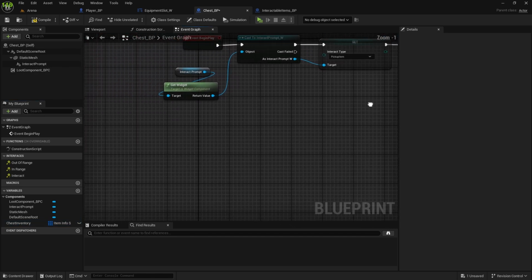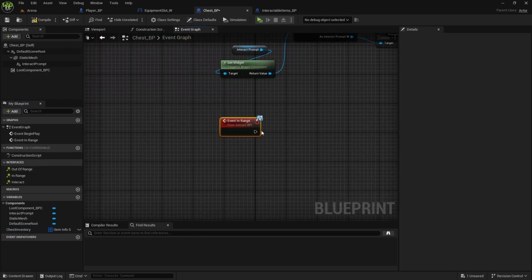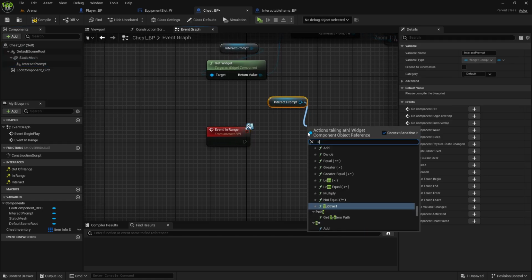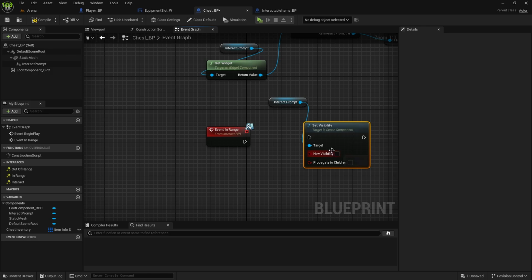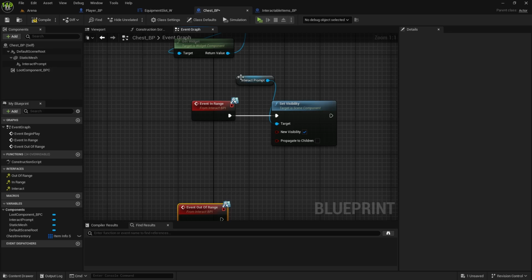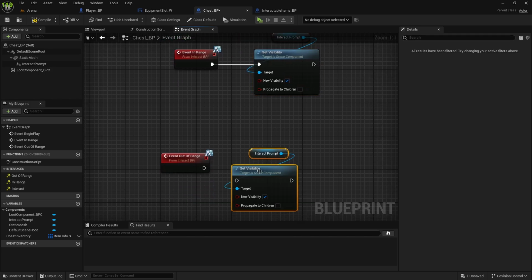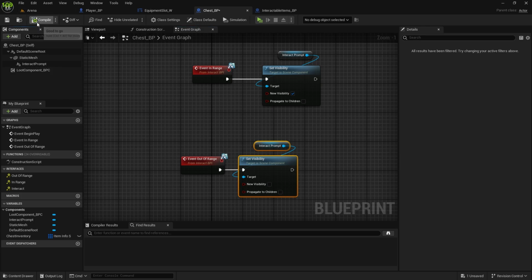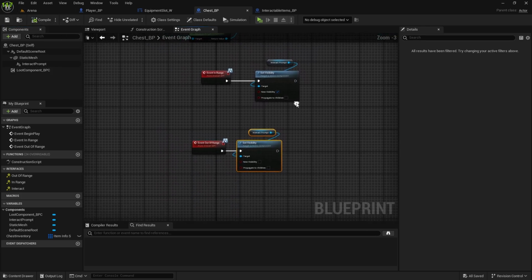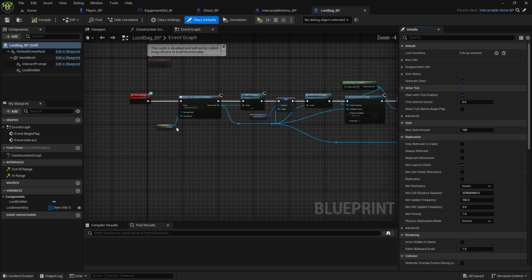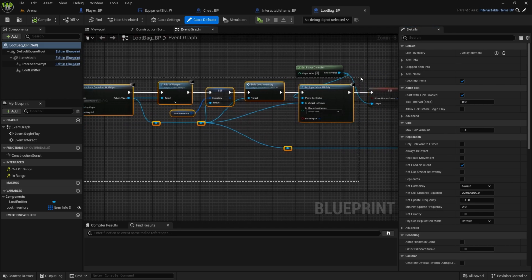Now a couple more things we can do. So in range, double click on it, and when we're in range we'll get this interact prompt and set visibility to visible, and out of range just copy it, paste it, and make it hidden. Compile and save. Now from the loot bag we can copy this interact event, so copy the whole thing